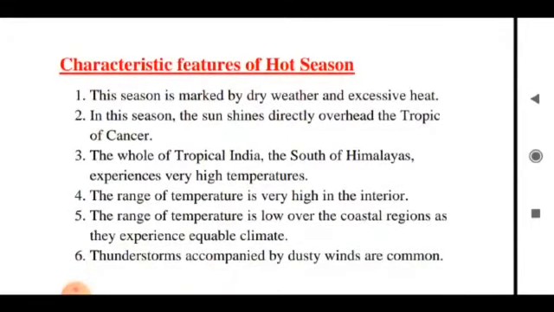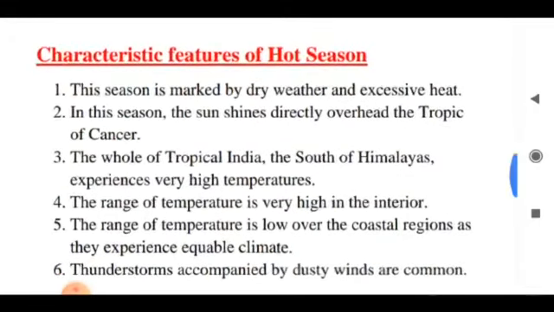Come to the next point, that is the characteristic features of hot season in India. We all know the hot season commences in March and continues till the end of May. In this season, the sun shines directly overhead the Tropic of Cancer.